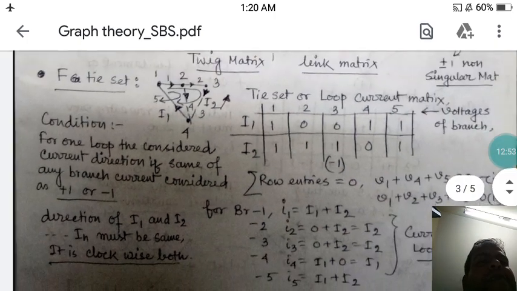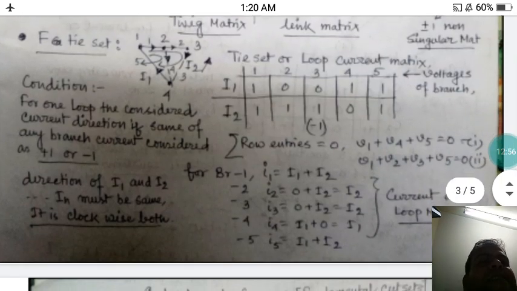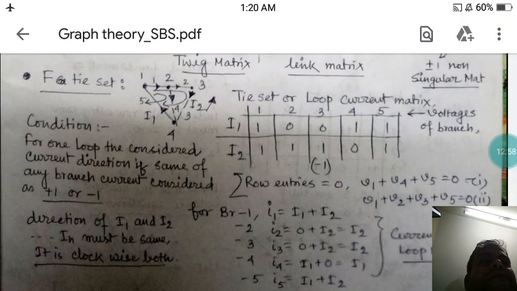So in this particular lecture I have told you the basic concept of the tie set and the fundamental tie set, and basically the tie set matrix. This concept is used when you are doing KVL evaluation using graph theory. In future if possible, I will do many more videos on graph theory, but this is the basic sense. You should know that for KVL we use this type of tie set matrix to evaluate the final value. So that's all for today's lecture.